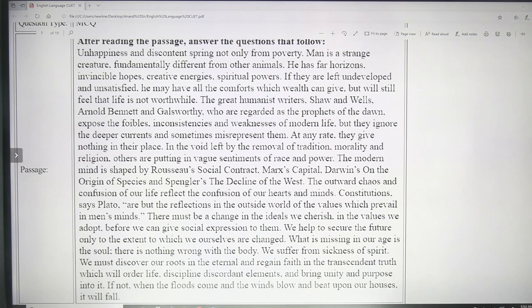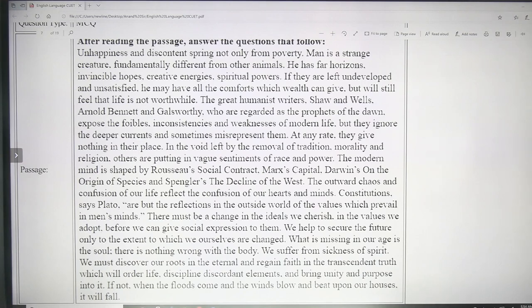The great humanist writers like Shaw and Wells, Arnold Burnett and Galsworthy, who are regarded as the prophets of the dawn, expose the foibles, inconsistencies and weaknesses of modern life, but they ignore the deeper currents and sometimes misinterpret them. At any rate, they give nothing in their place. In the void left by the removal of tradition, morality, and religion, others are putting in vague sentiments of race and power. The modern mind is shaped by Rousseau's social contract, Marx's Capital, Darwin's On the Origin of Species, and Spengler's The Decline of the West.